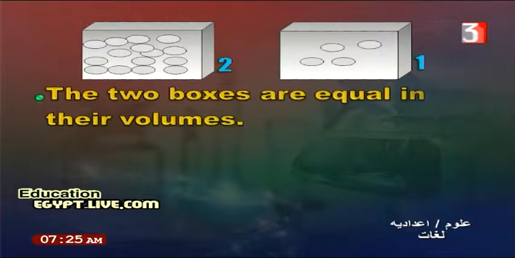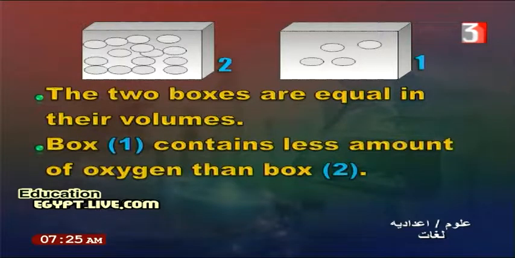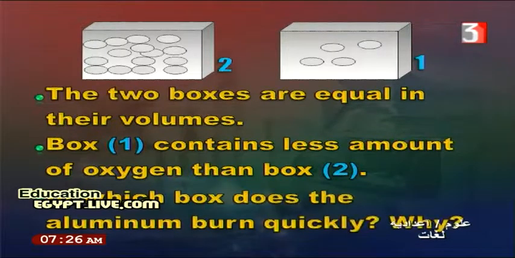In the following figure, answer. The two boxes are equal in their volume. Box 1 contains less oxygen than box 2. In which box does the aluminum burn quickly and why?